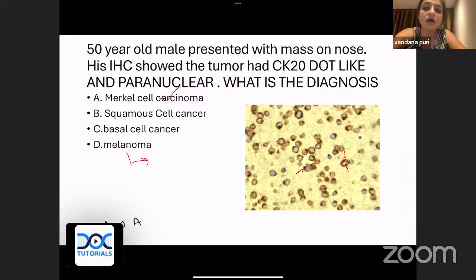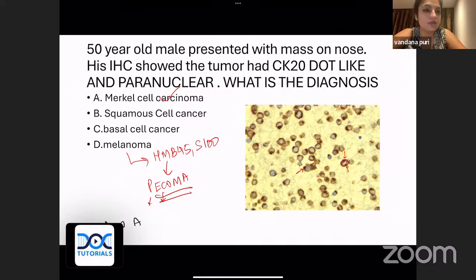Apart from that, what is the marker for melanoma that you should remember? It is HMB45 and S100. Can anybody tell me one more tumor which is HMB45 positive? Please remember this, don't forget, it is PEComa. So this is PEComa, perivascular epithelioid cell tumor.